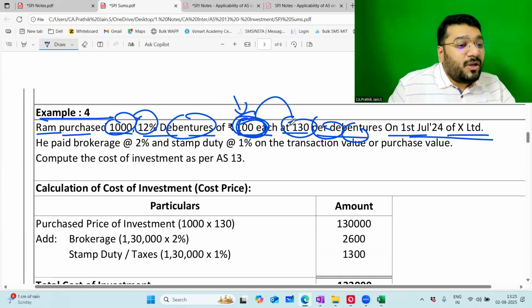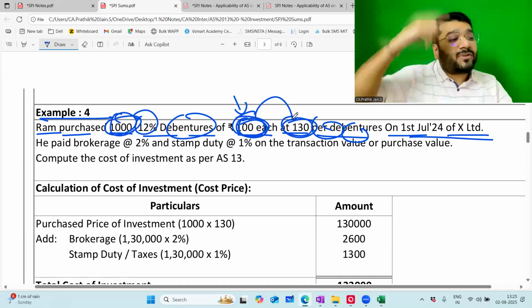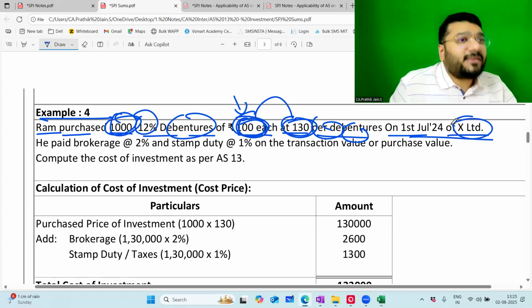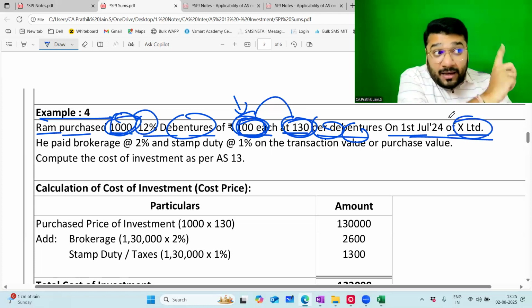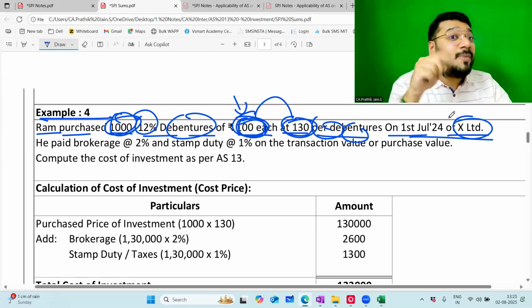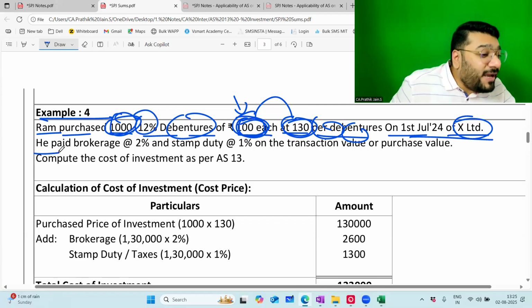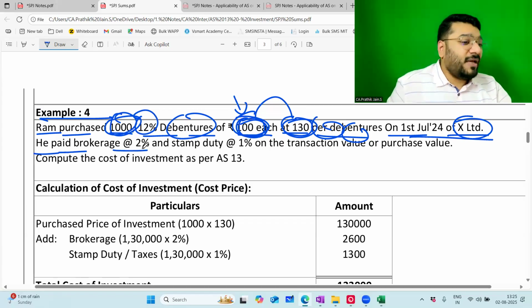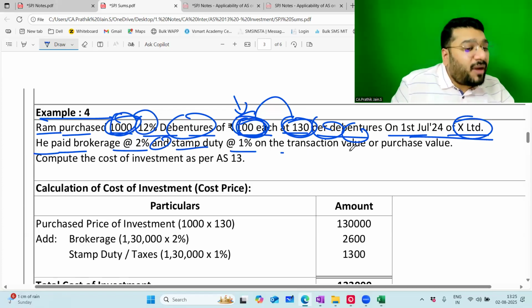At 130 means what? Ram purchases 1,000 debentures by paying 130 each to somebody. Who did we pay? X Limited. So he is buying directly from X Limited. Mark the word, because from the next class onwards, we'll not buy directly. We'll buy through somebody else. The entire game will change. He paid brokerage at 2% and stamp duty 1% on the transaction value.